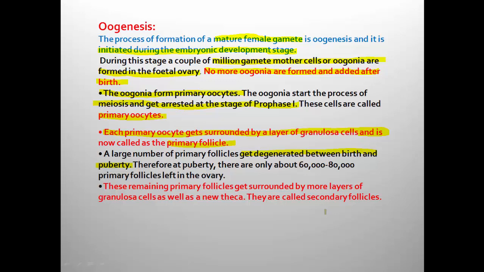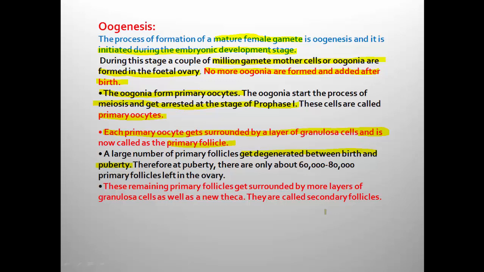After birth, these oogonial cells or primary follicles undergo maturity to produce the egg. Maximum primary follicles are generated from the period of birth to attaining sexual maturity, that is puberty. What is primary follicle? It is the primary oocyte surrounded by a layer of granulosa cells.